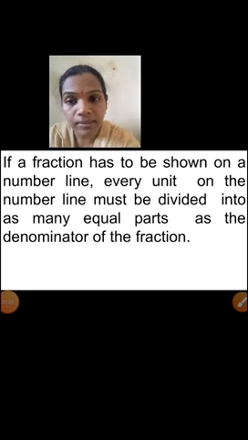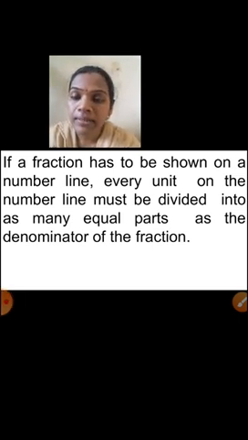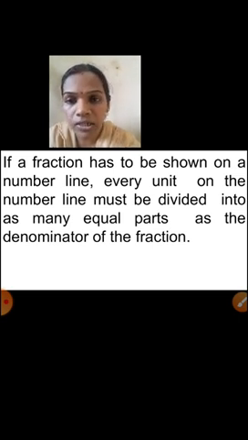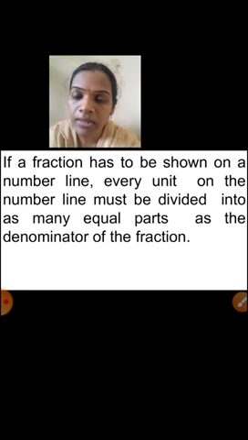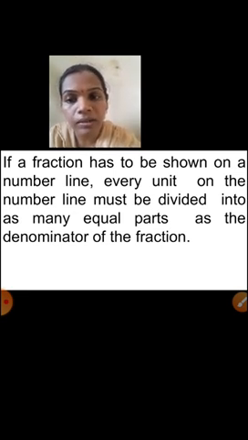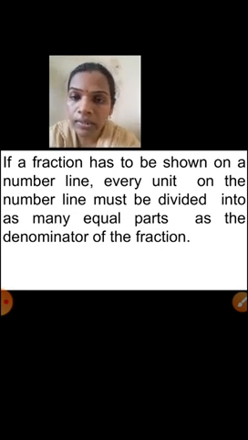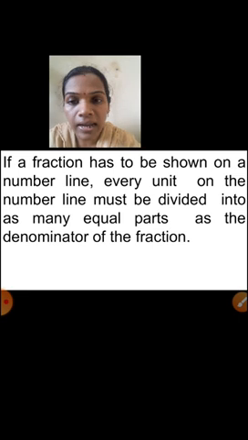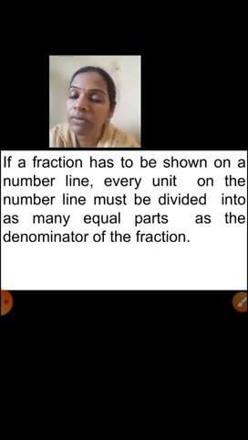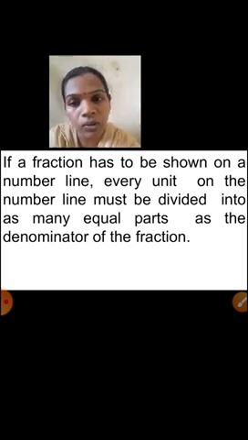So children, today we saw the word problem, practice set 10. Next, I have given an introduction of showing fractions on the number line. When we solve the sums in that practice set, it will easily become clear. Just one thing to keep in mind: we have to divide every unit of the line into equal parts, as many as the denominator of the fraction. Suppose the denominator is 5, then every unit we have to divide into 5 equal parts. That only we have to remember.